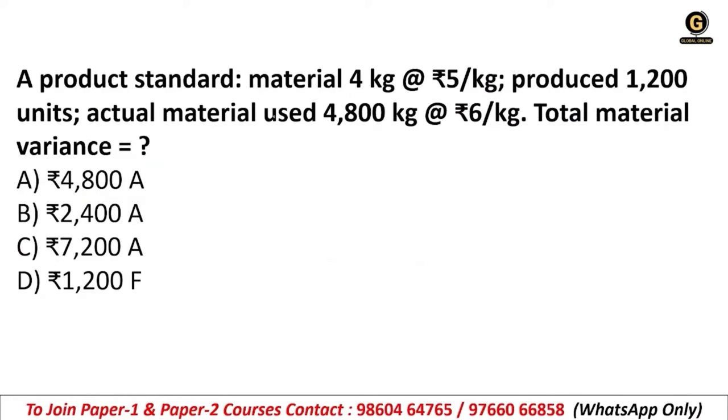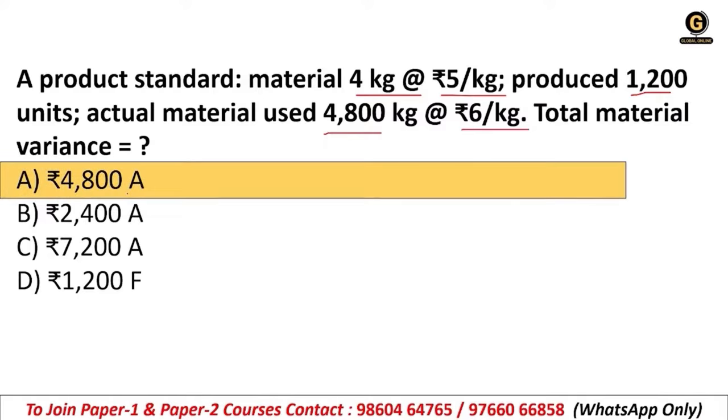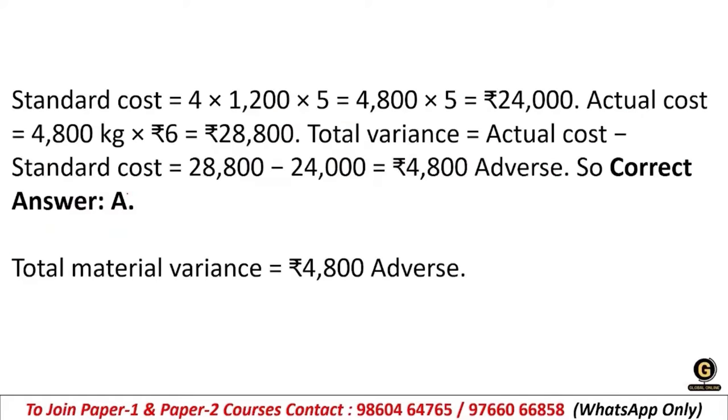Next, the product standard material is 4 kg at rupees 5 per kg, produced 1200 units. Actual material used is 4800 kg at rupees 6 per kg. Total material variance: 4800 adverse again. So the standard cost will be 4 into 1200, into 5. So the right answer will be 24,000.